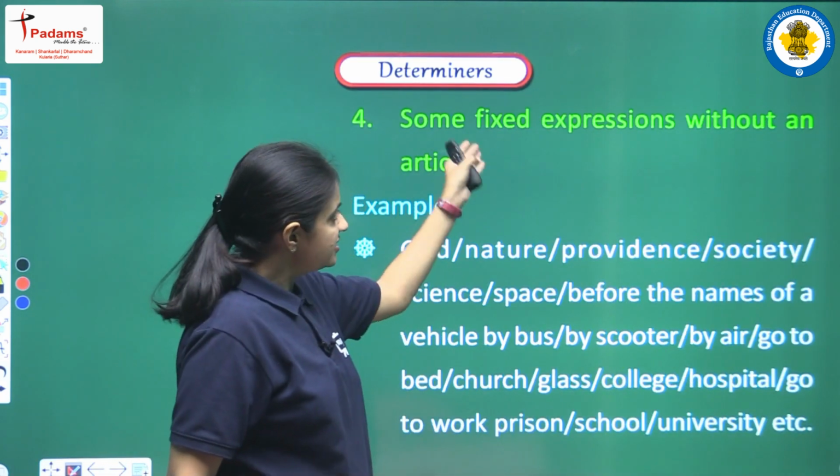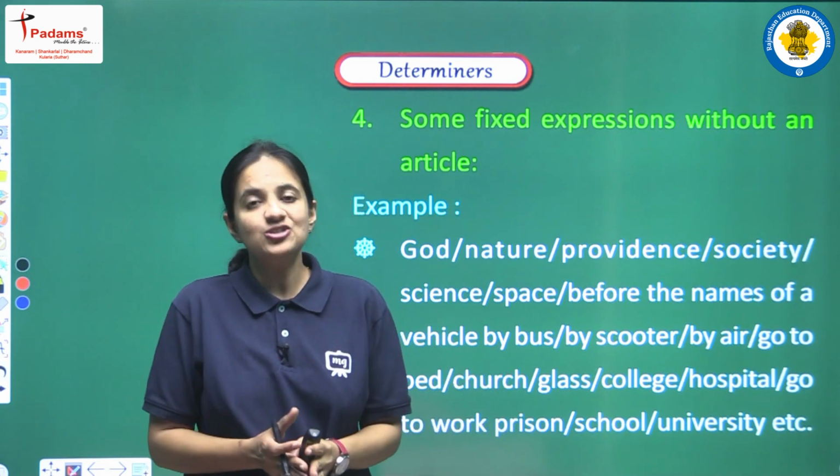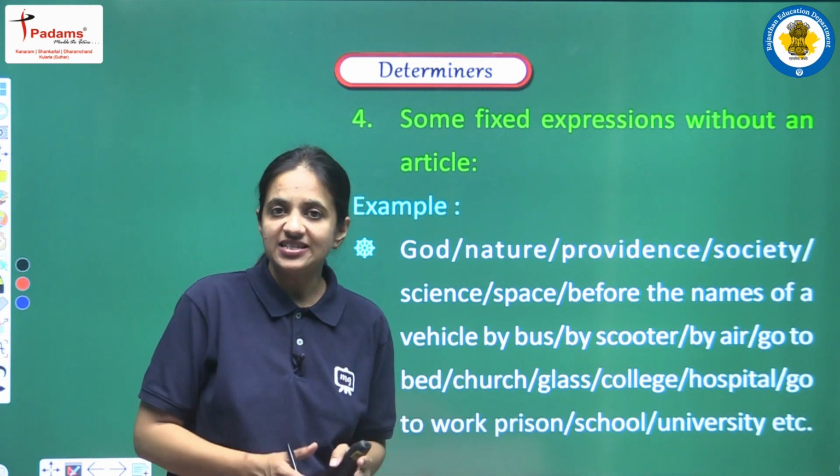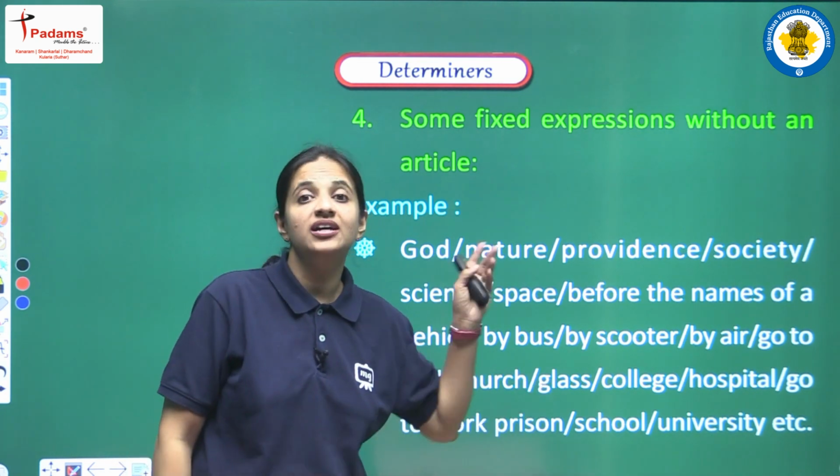Next, some fixed expressions without an article. Again we have some fixed expressions, or we can say fixed phrases, and in these phrases also we cannot use any article. So again you have to learn all these phrases.